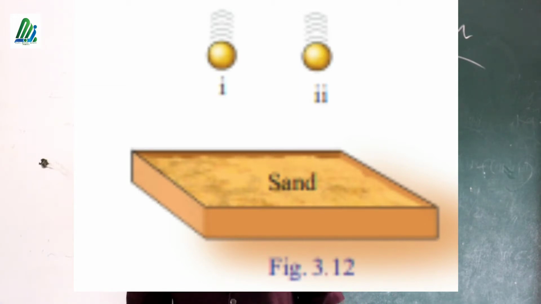Fill a wide tray with wet sand also. Then we want to drop the two ice cream bowls from the same height into the wet sand. One ice cream bowl is empty and one ice cream bowl is filled with the sand. Then what may be the observation here? It will be seen that two pits are formed on the tray. Here you can see two pits are formed on the sand.